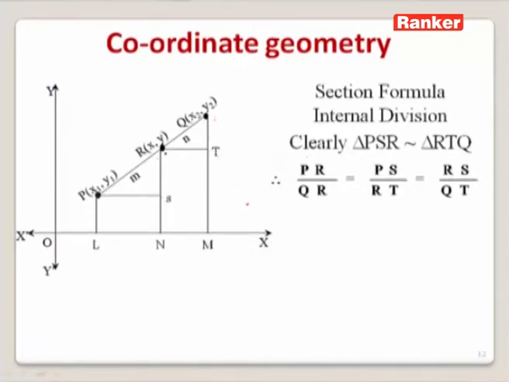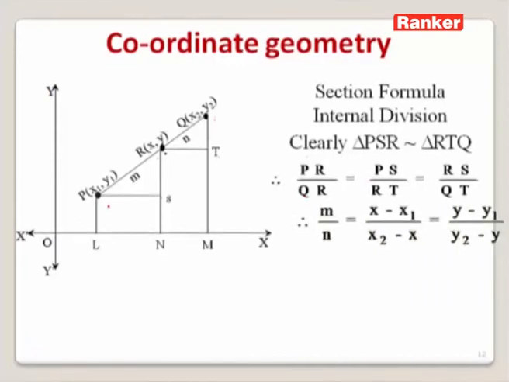Now what is PR? What are QR, PS, RT, RS and QT? From this diagram, we can say that PR is equal to m and QR is equal to n. So let us substitute all the values here. So PR by QR is equal to m by n. Also PS can be obtained.